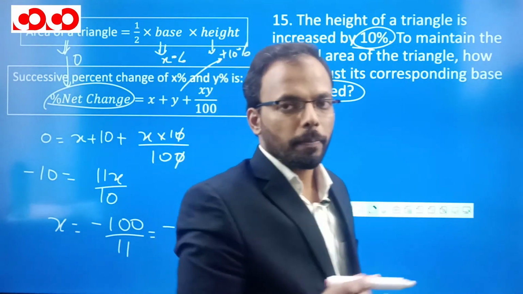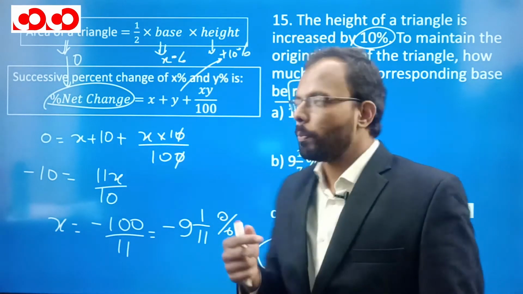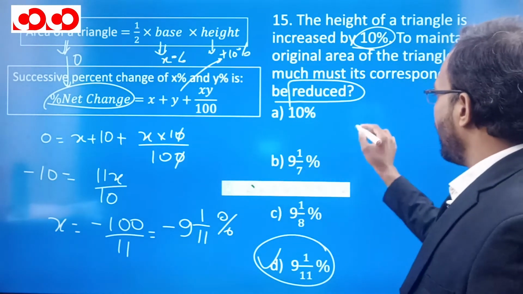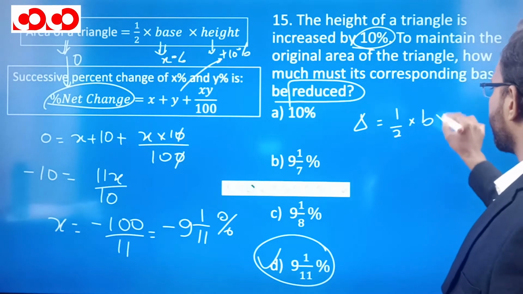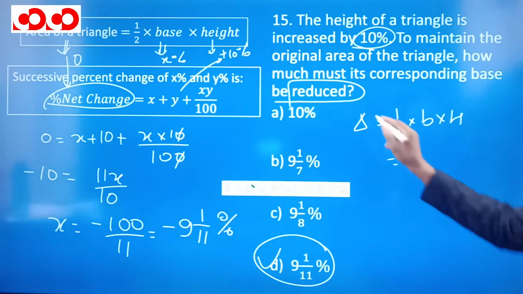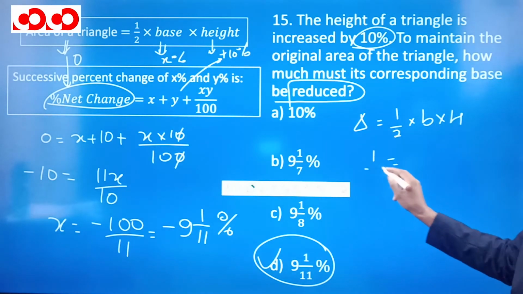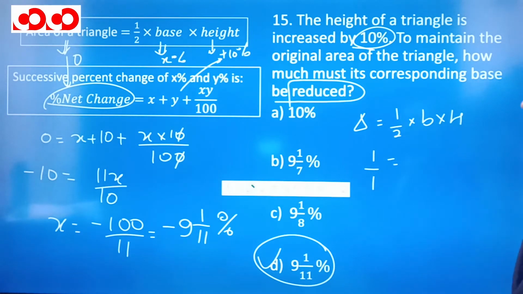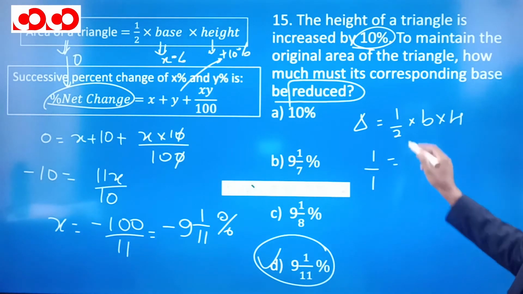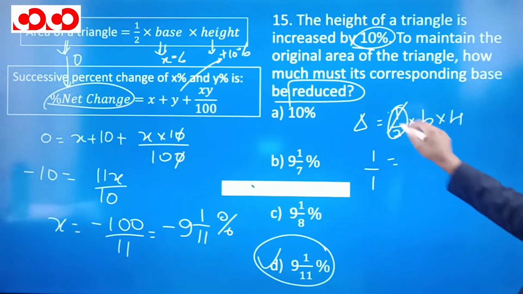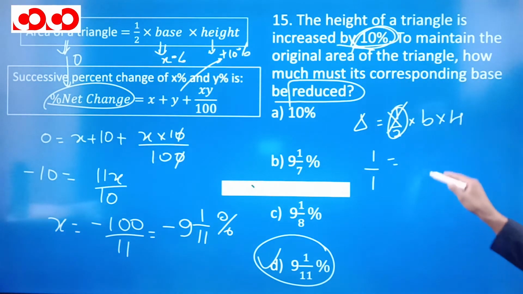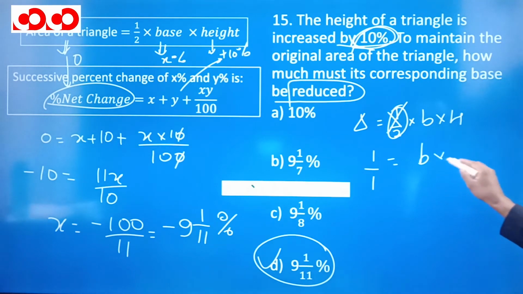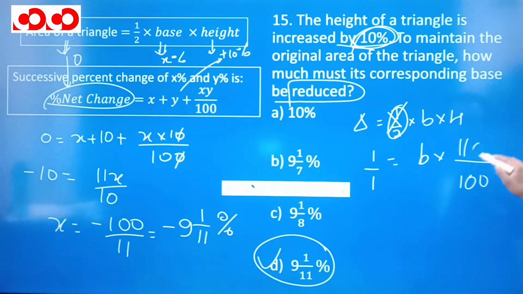It's a very easy question. And based on the ratio approach, how will you solve it? See, area is equal to half into base into altitude. We know that half is not changing. So earlier area was 1 and now also area is 1. If we talk about the height, height has increased by 10%. So if my height was 100 earlier, now it has increased by 10%, it has become 110.